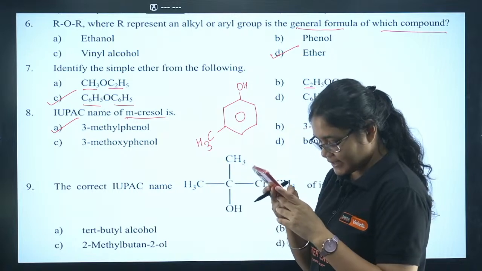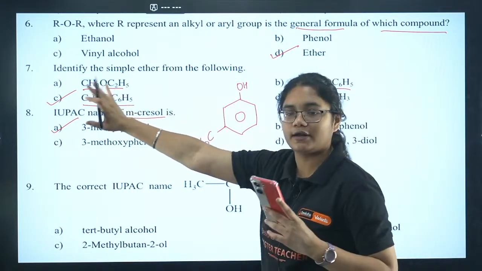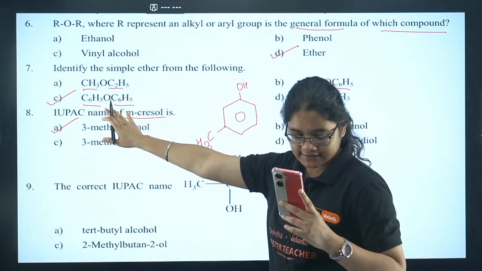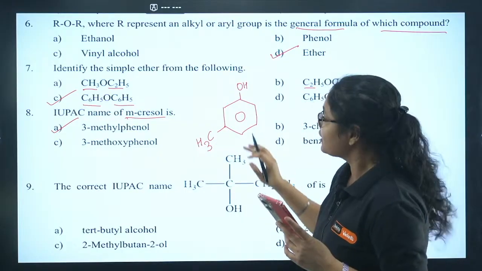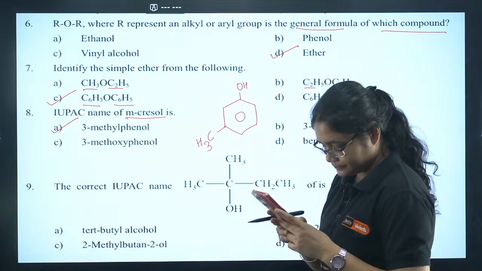Those who were answering 7, I think there's a small numbering error. The 7th is this question, the answer is C. For 7, the answer is C. Yes, you will get similar questions in the midterm. Question number 8 is option number A.